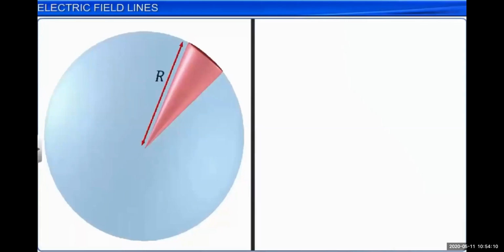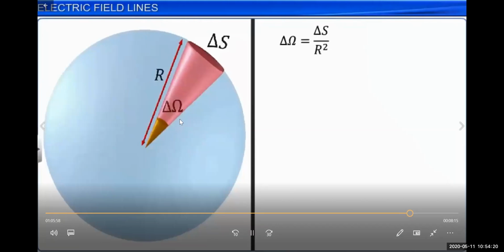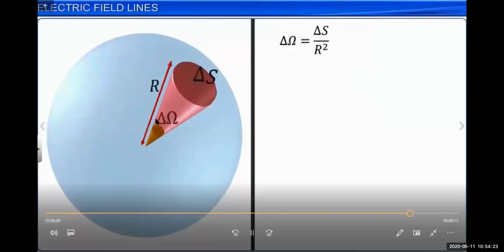Imagine this cone shape, and this r is the radius. This solid angle is called delta omega. Delta omega is the solid angle, a three-dimensional angle, whereas a linear angle is simply between two lines.